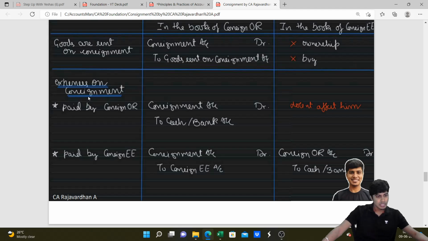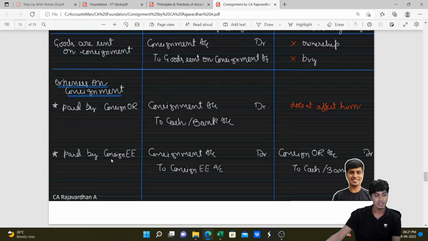Very good. Next, when the expenses are incurred, when the consignor pays the expense, he will debit consignment account, credit cash. Remember this: any expense, whether incurred by consignor or by consignee, always debit consignment account. Got it? We'll write consignment account debit to cash or bank. Consignee will not write entry. It doesn't affect him.